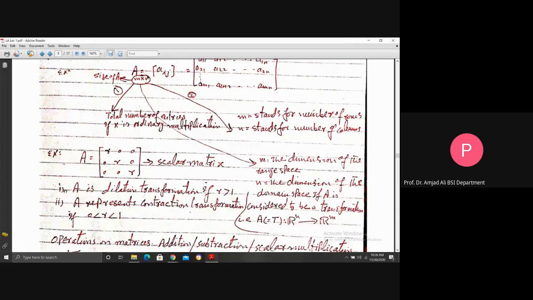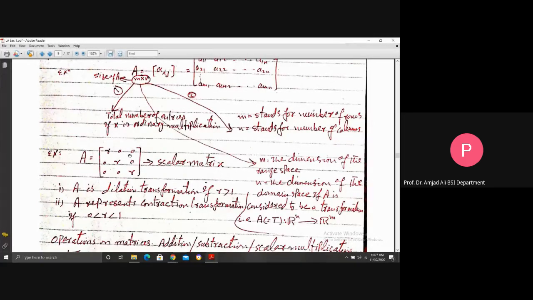For example, in the first part, A is a dilation transformation. If this R is greater than 1, then the scalar matrix represents a dilation transformation. Second, A represents a contraction transformation if this R lies between 0 and 1, that is, positive but less than 1.